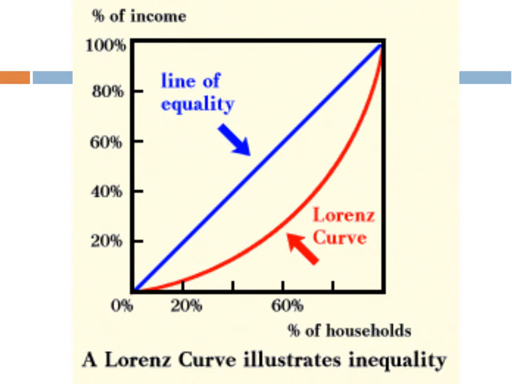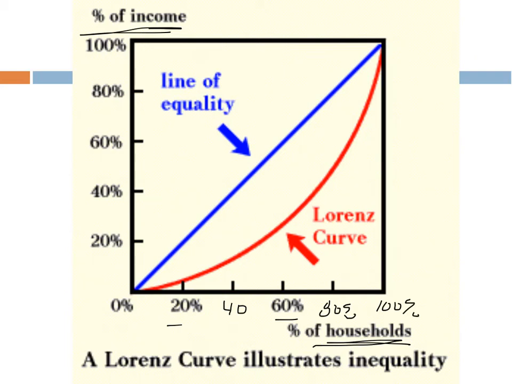What we use those last numbers to do is create what we call the Lorenz curve. I wish it was named after me. It's not. My name is actually Lorenzen. So the blue line is showing income equality. If we look at the y-axis, we have the percent of income, and if we look at the x-axis, we have percent of households. So this is our 20%, 40%, 60%, 80%, and 100% of households that we talked about before.